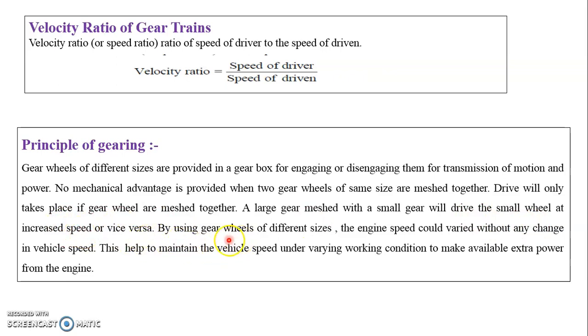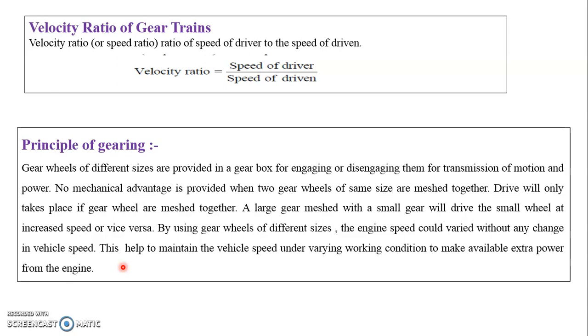So by using gear wheels of different sizes, the engine speed could be varied without any change in vehicle speed. This helps to maintain the vehicle speed under varying working conditions and to make extra power available. So this is the principle of gearing. Very important, because many times it is asked in the oral examination: what is the principle of gearing? By meshing gears of different sizes with each other, we get various speeds as well as various torques.